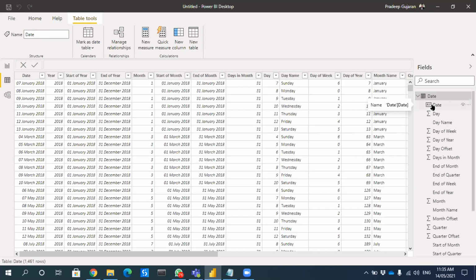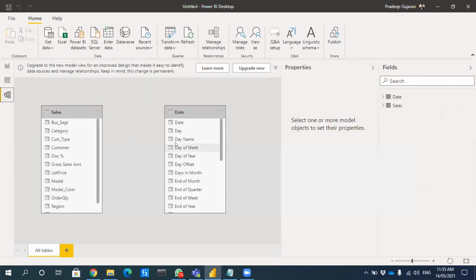Now we are creating a relationship between the fact table and the date table, correct? Your fact table will have multiple lines for the same date, but your date table should have only one unique date for each line. That's why it is called one to many. Each one row will be linked to multiple rows. Now we are creating relationships, so you will be able to see.